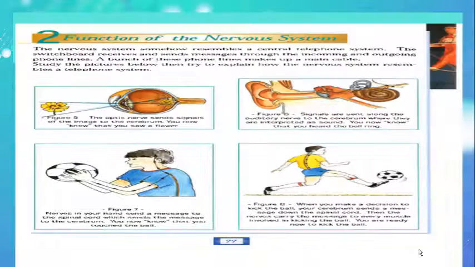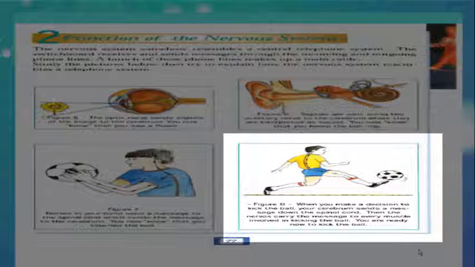In Figure 8, when you decide to kick the ball, your brain or cerebrum sends a message to the spinal cord, then to the nerves reaching the muscle of your leg in order to kick the ball.